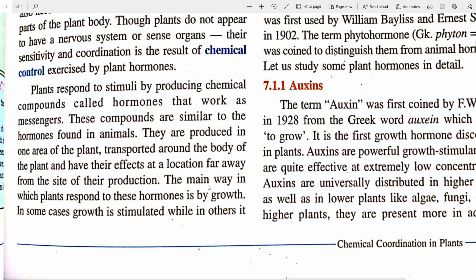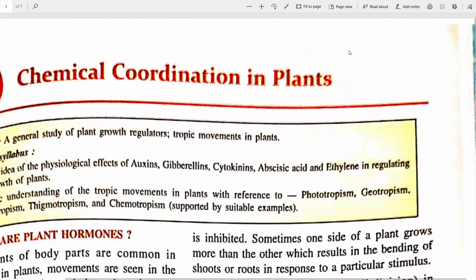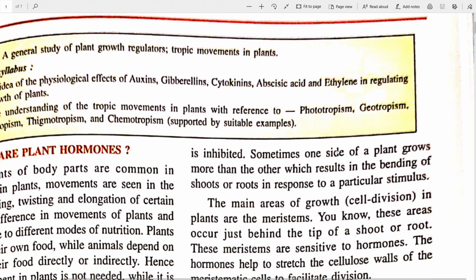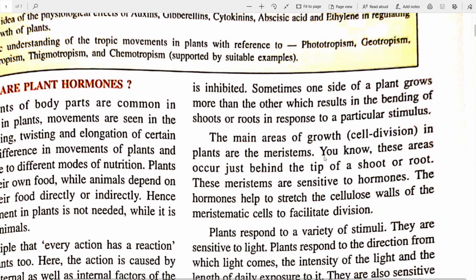The main way in which plants respond to these hormones is by growth. In most cases, the response to a hormone also becomes a stimulus for something else to occur. In some cases, growth is stimulated, while in others, it is inhibited. Inhibited means it gets stopped. Sometimes one side of a plant grows more than the other, which results in the bending of the shoot. We'll come to these things.